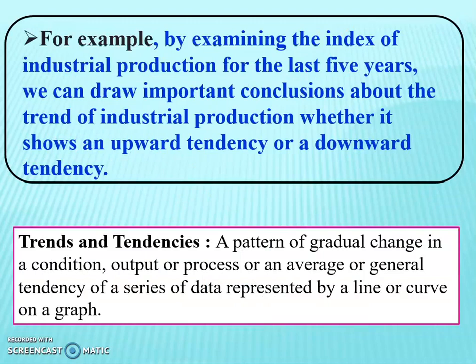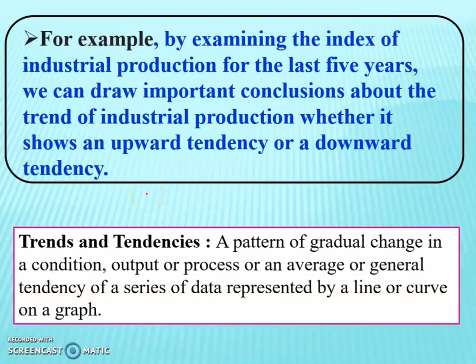Okay, so it studies the trends and tendencies in the economy, right? For example, by examining the index of industrial production for the last 5 years, we can draw important conclusions about the trends of industrial production, whether it shows an upward tendency or a downward tendency. Students, we can easily understand whether the production is going up or going down.